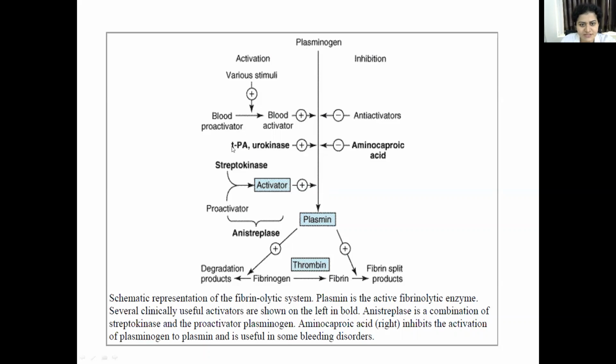What is TPA? This is tissue plasminogen activator. So this cycle is called the fibrinolytic system, and the inhibitory drugs are called antifibrinolytics as they inhibit the fibrinolytic system. The plasmin, which is the active enzyme, converts fibrinogen to its degradation products, and fibrinogen gets converted to fibrin with the help of thrombin, which is factor 2, and fibrin gets split to its degraded products, that is fibrin split products.